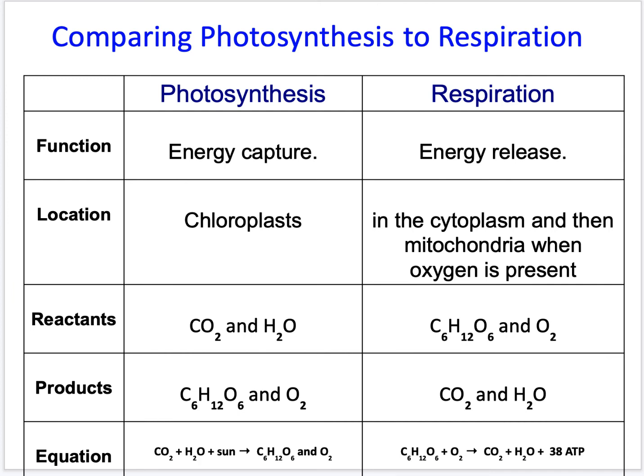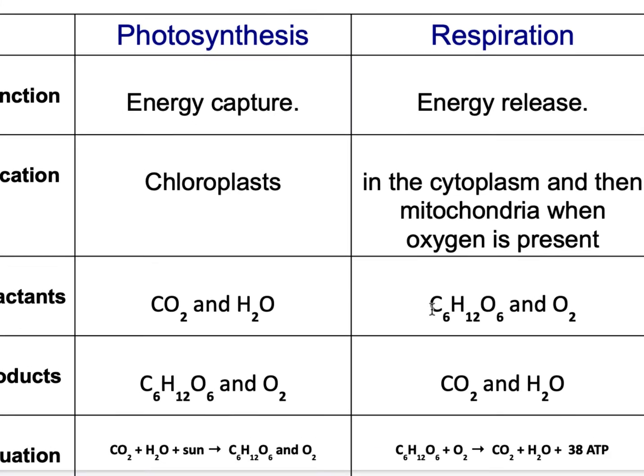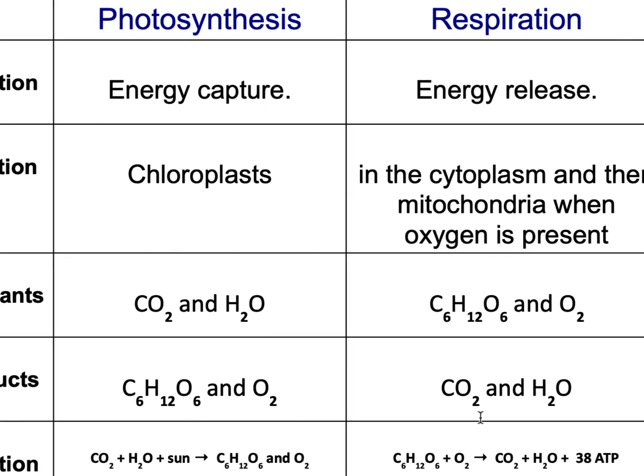And then we have the equation for cellular respiration, which is, let's see if I can make it a tiny bit bigger, glucose plus oxygen gas yields carbon dioxide plus water plus the 38 ATP if the oxygen was present. Okay, that's it.